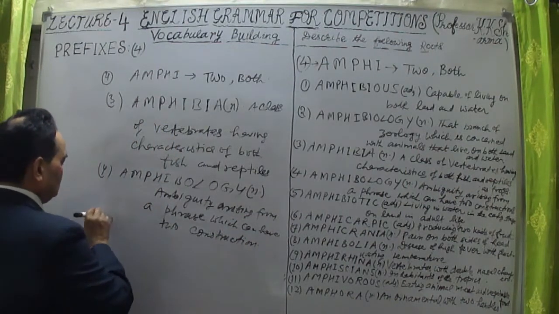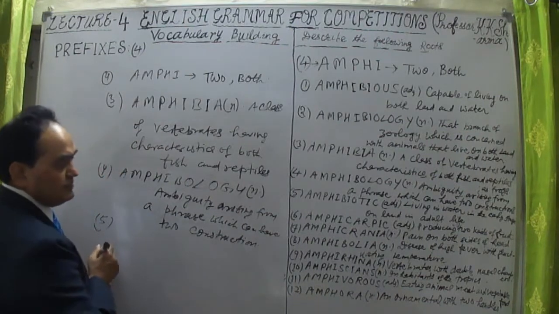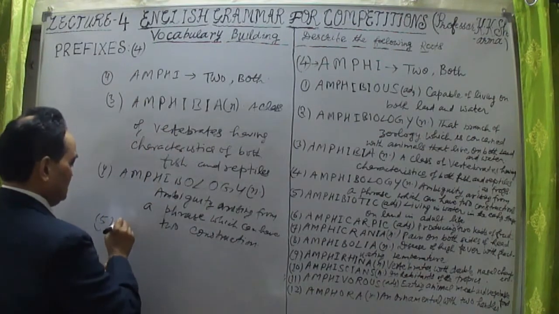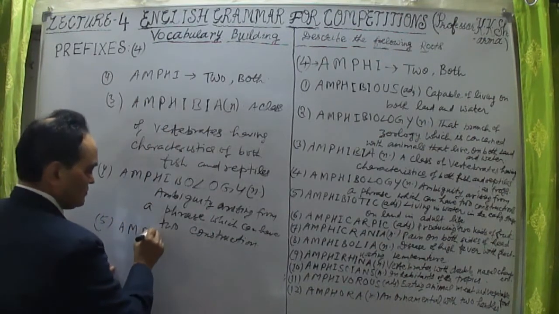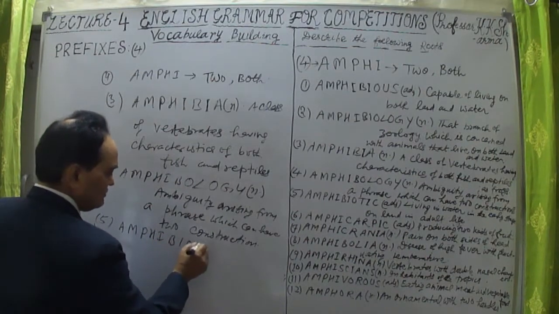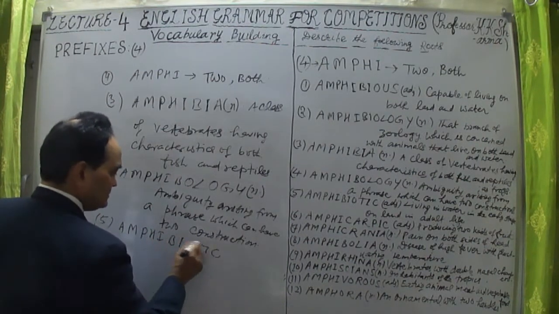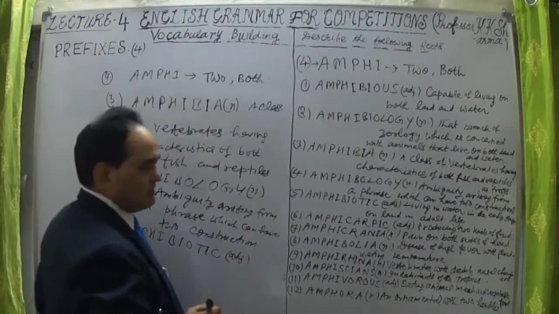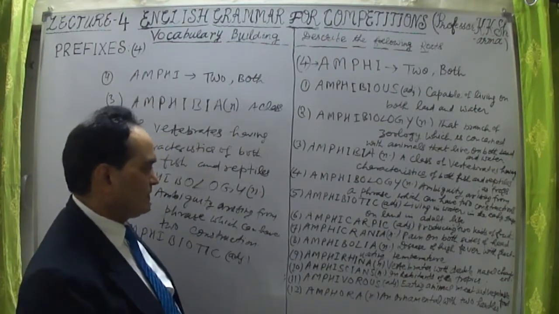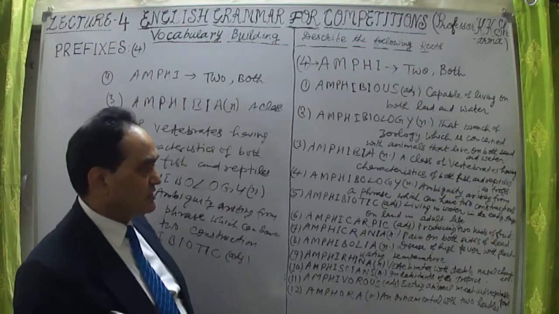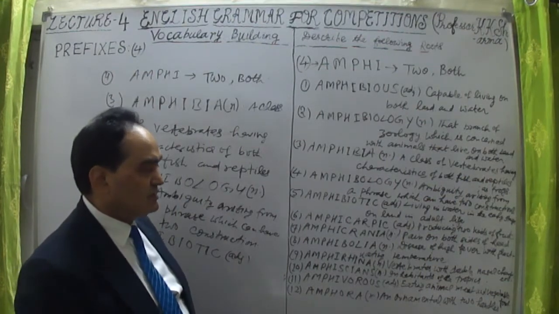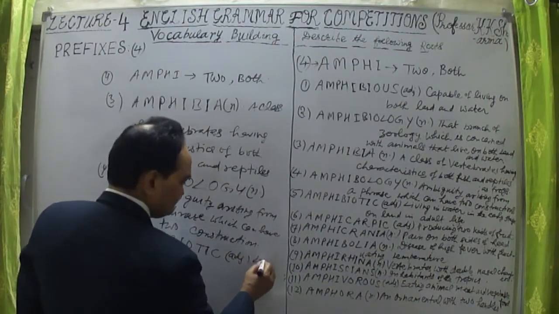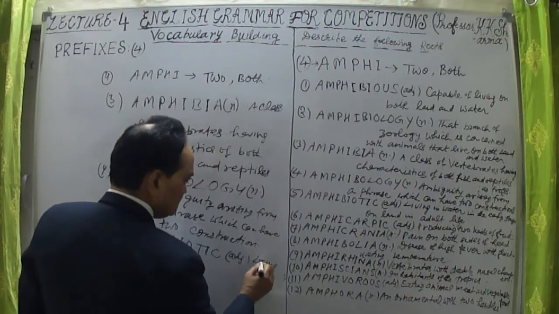Now the fifth word, let me talk about. The fifth word is amphibiotic, again related to this. Biotic means biology. So this is amphibiotic, B-I-O-T-I-C, adjective. Amphibiotic is living in water in the early age and on land in the adult age, adult life. Amphibiotic animals are those animals which live in